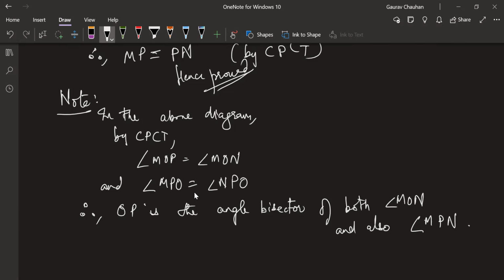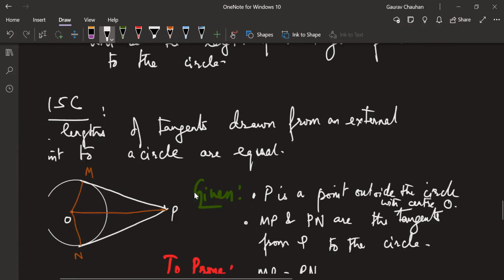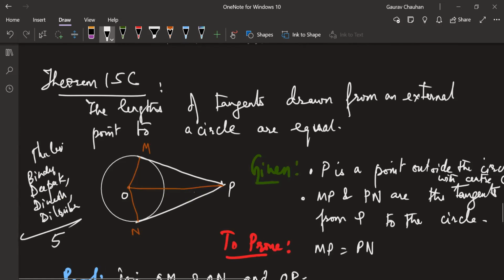Now think about it like this, okay? Suppose you did not have the center, you had the circle, you did not have the center, you had the tangents. If we know how to construct an angle bisector, in 8th class we had learned, we'll visit that again. If we are constructing the angle bisector, we can say that the center will lie on the angle bisector of this angle, correct? The center will lie on the angle bisector of this angle.